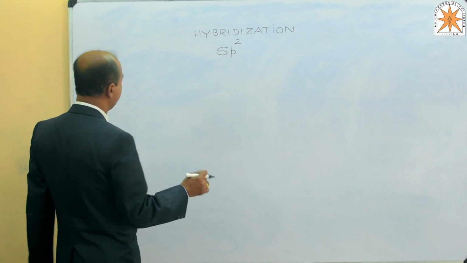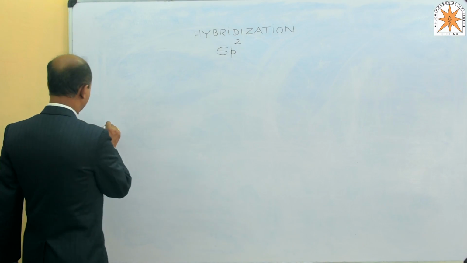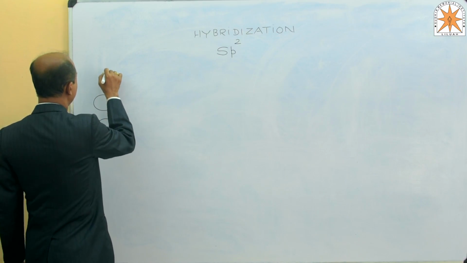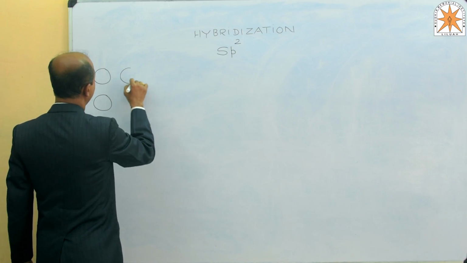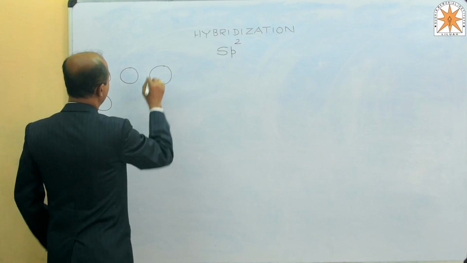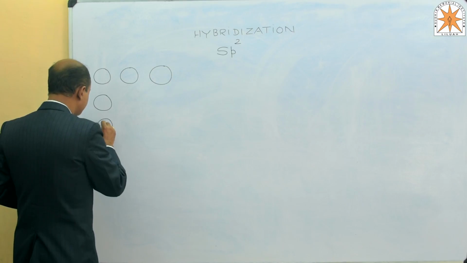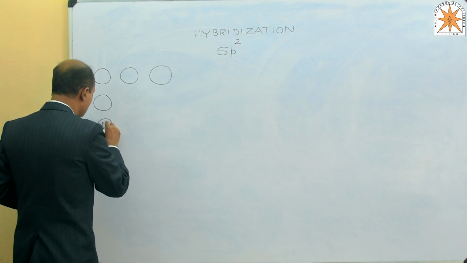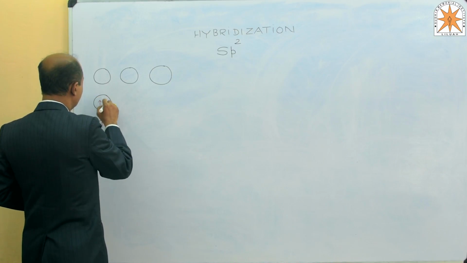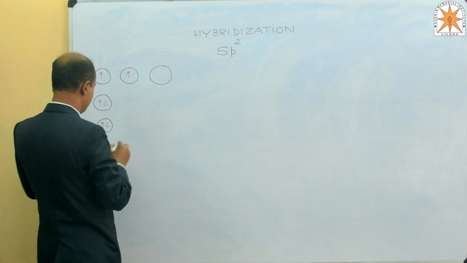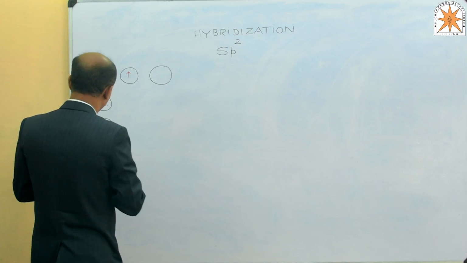Now come to the electronic configuration of carbon. This is 1s2, 2s2, 2px1 and 2py1.